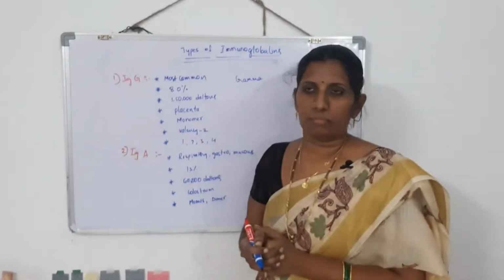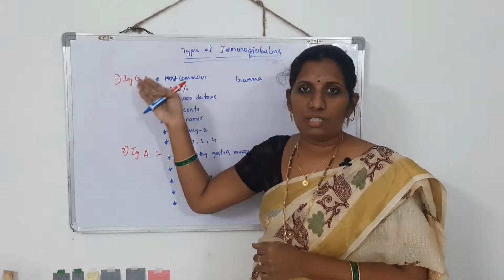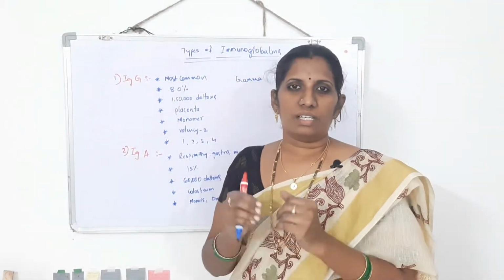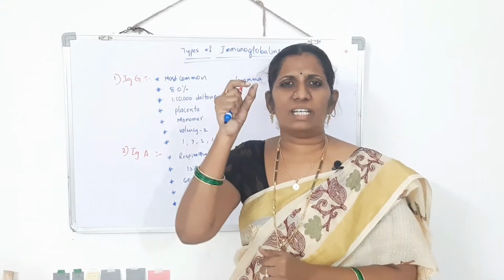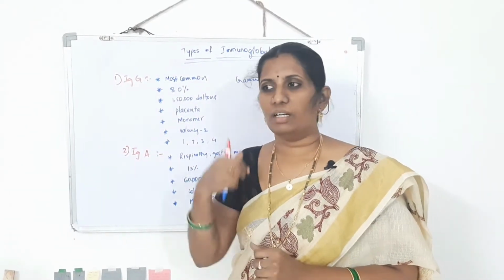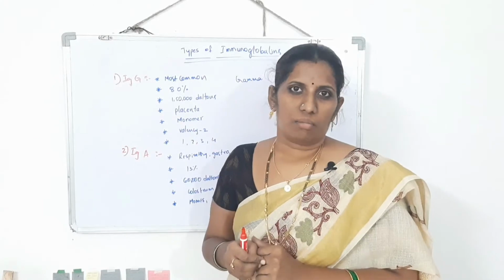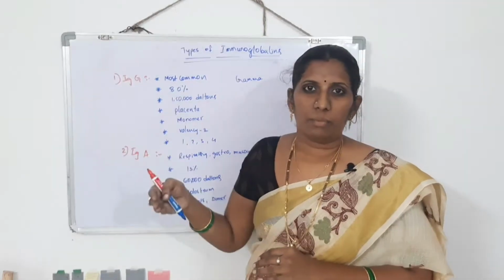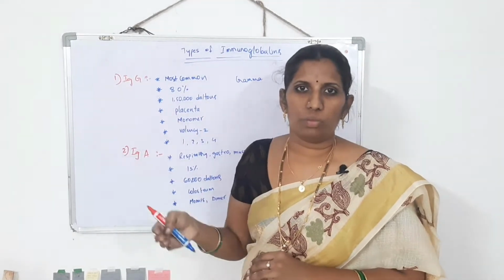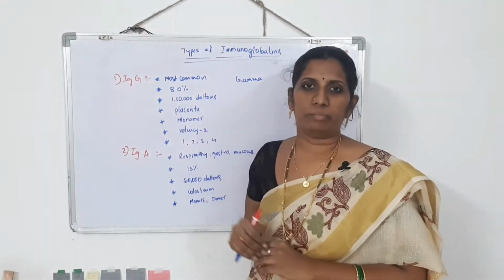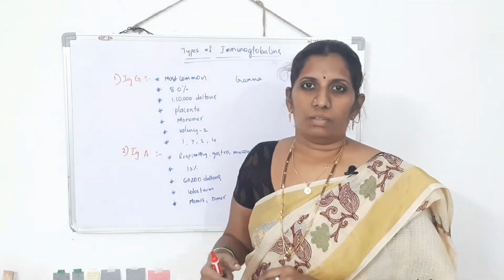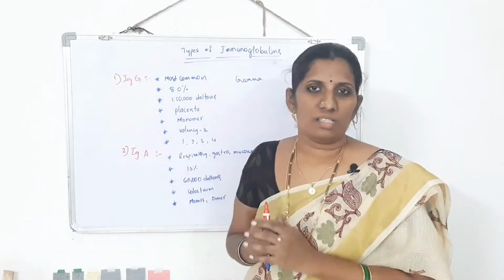So if you see them, IgG is the most common immunoglobulin seen in the serum. This is a very important point, Nana, for your PG entrances also. Mind it. IgG is the most common antibody or most common immunoglobulin which is seen in the serum. It comprises about 80% of the total immunoglobulins present in our body.